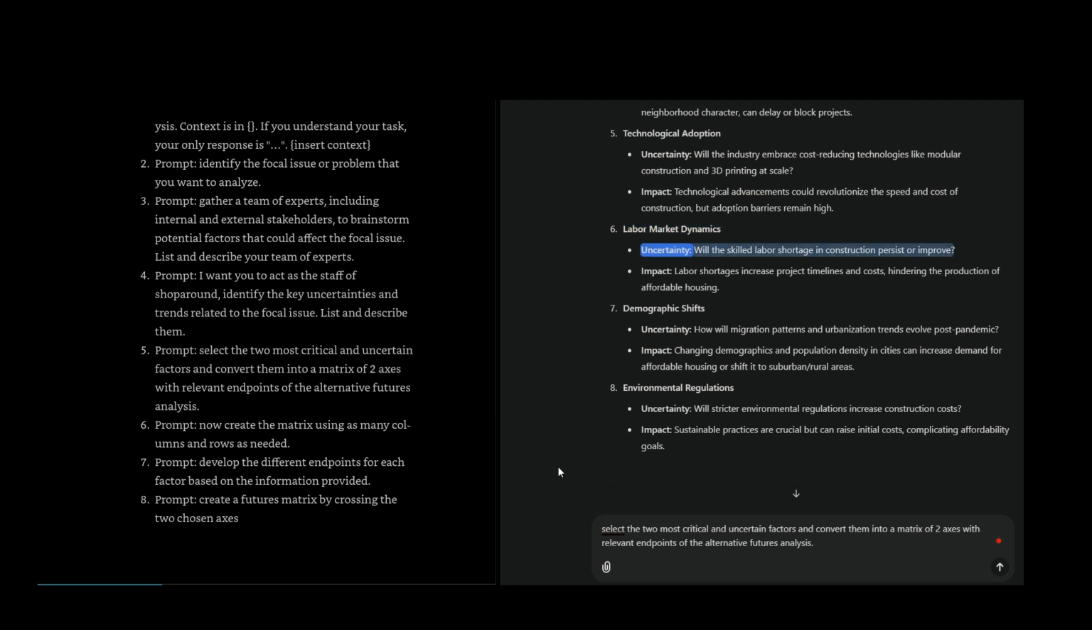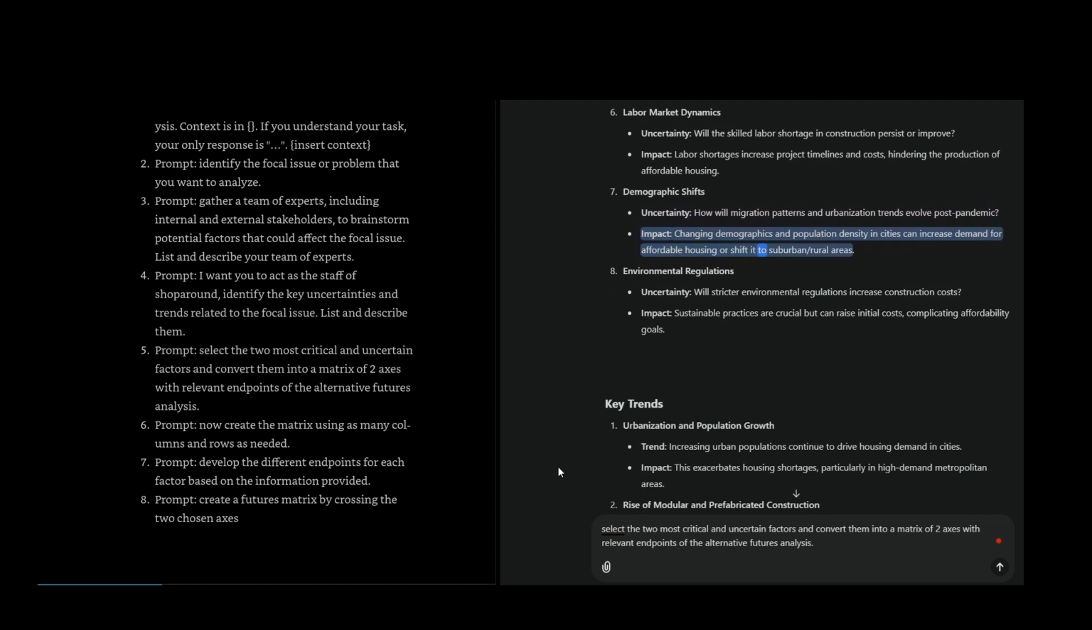Labor market dynamics. Uncertainty: will the skilled labor shortage in construction persist or improve? Impact: labor shortages increase project timelines and costs, hindering the production of affordable housing. Demographic shifts. Uncertainty: how will migration patterns and urbanization trends evolve post-pandemic? Impact: changing demographics and population density in cities can increase demand for affordable housing or shift it to suburban or rural areas. Environmental regulations. Uncertainty: will stricter environmental regulations increase construction costs? Impact: sustainable practices are crucial, but can raise initial costs, complicating affordability goals.